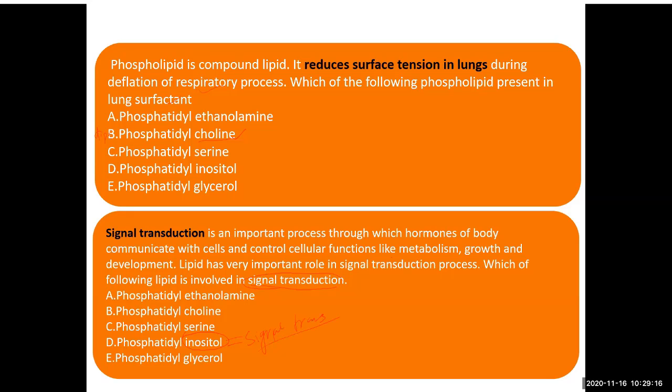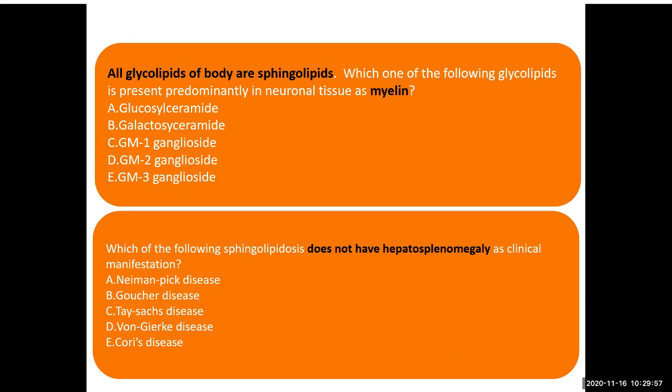I have talked in detail about this. Muscle contraction: IP3 is released, and that IP3 will act on the endoplasmic reticulum and release calcium for smooth muscle contraction. Just don't forget this. This I is for inositol, so phosphatidyl inositol, and this is released by phospholipase C. Phospholipase C will act on this lipid and release IP3. Don't forget this.